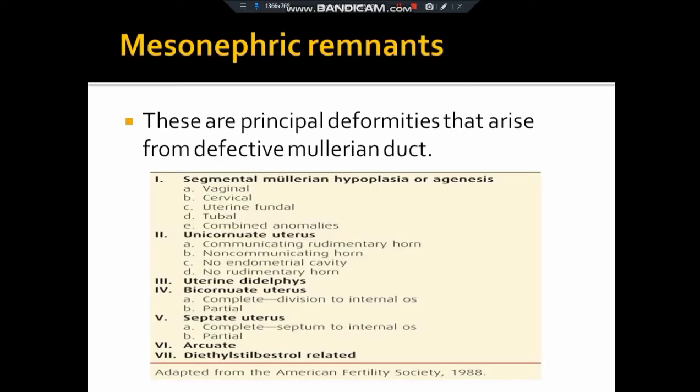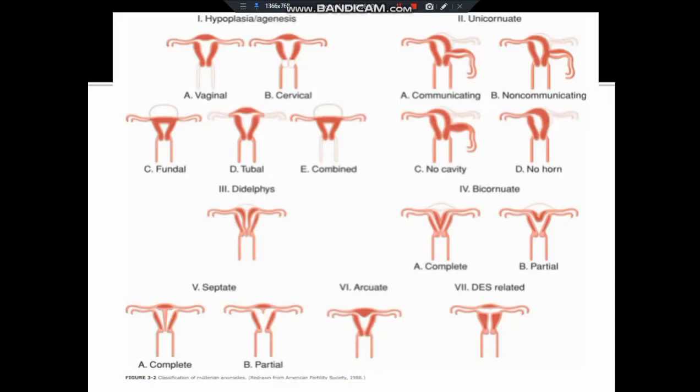Now we come to mesonephric remnants. These are the principal deformities that arise from a defective Mullerian duct. There are so many abnormalities here, like segmental Mullerian hypoplasia and agenesis. In that we have vaginal, cervical, uterine, fundal, tubal, and combined anomalies. Then we have unicornuate uterus, uterine didelphys, bicornuate uterus, septate uterus, arcuate uterus, and diethylstilbestrol-related anomalies. This is the picture which shows what?